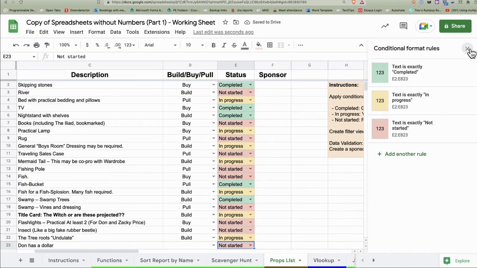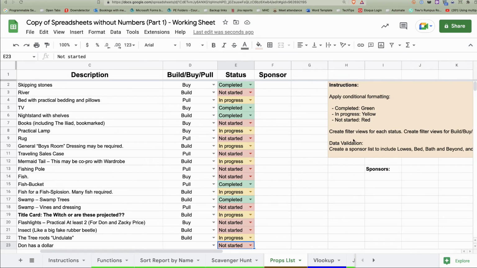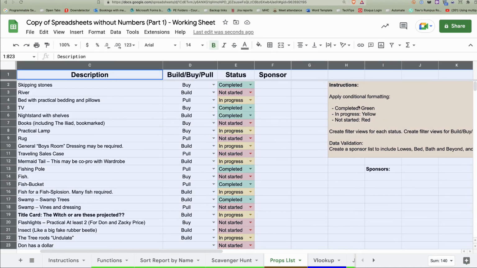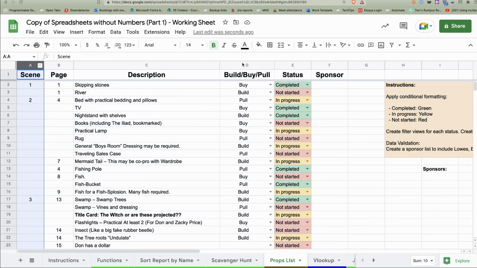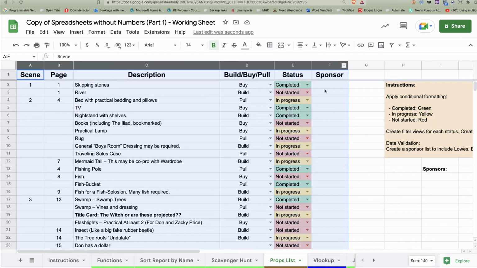All right, that's our conditional formatting. Really quick and easy. And we can see here, I'm going to look at the not started and I'll change this to completed. Yes, it changes color. Excellent. Let's create a filter view. So remember our filter view, I'm going to go and click on this. You might find trouble with that because this is a merged column. So you know what you can do? We can just select columns A through F, as long as we have all that in together.